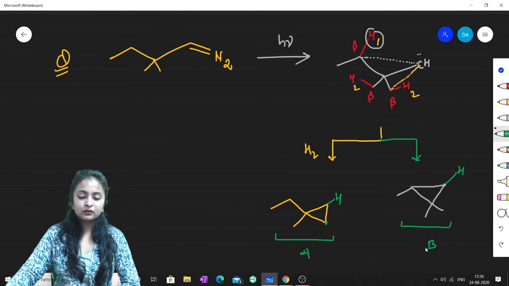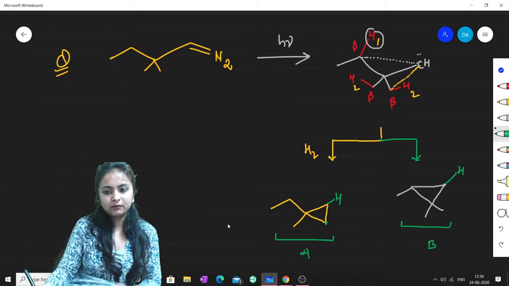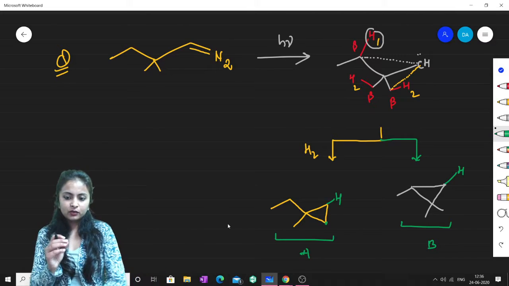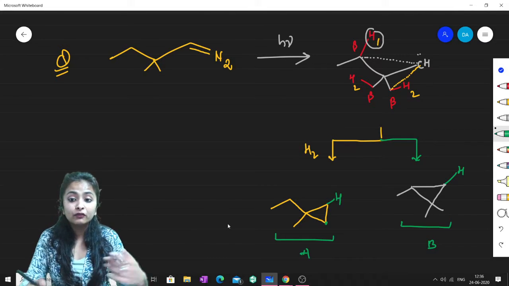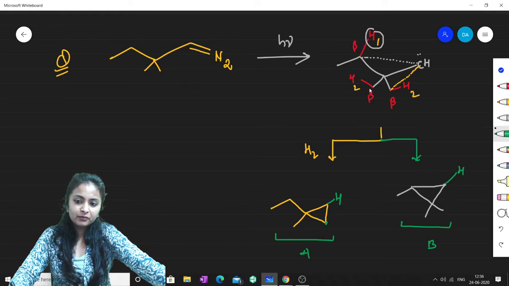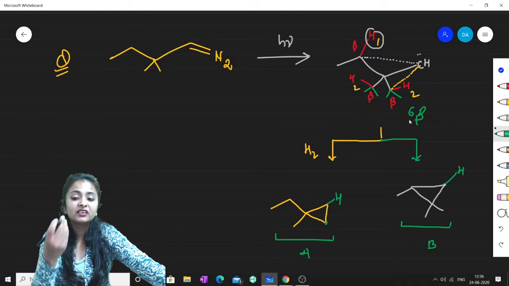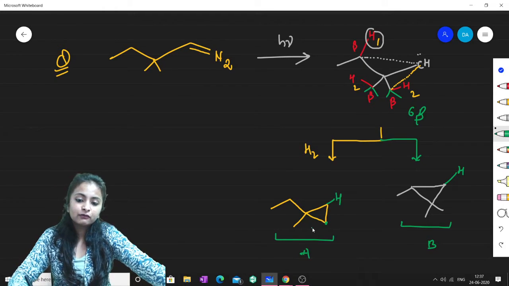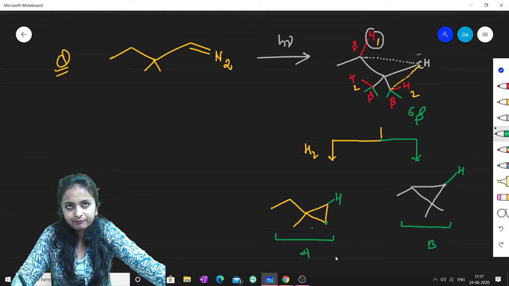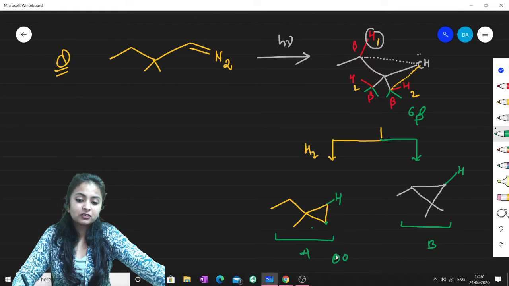Okay, now which one should be major according to you? Which one should be major? That product will be major where there is more nucleophilicity. You can see the number of beta hydrogens here are 1, 2, 3, 4, 5, 6. So there are 6 beta hydrogens, and therefore more nucleophilicity because of the hyperconjugation. So therefore this one is major, and this is approximately 60%.